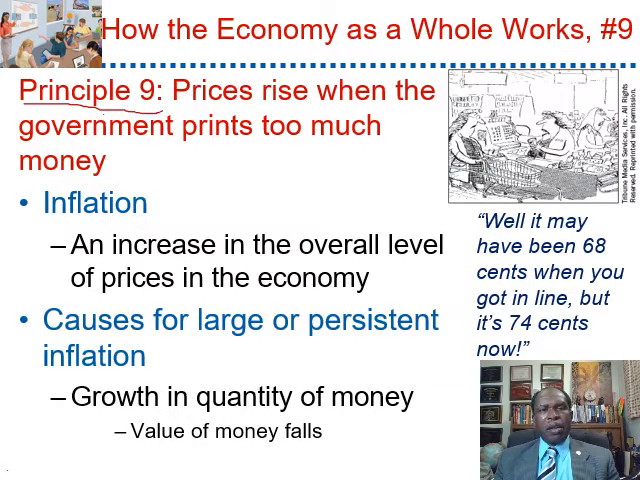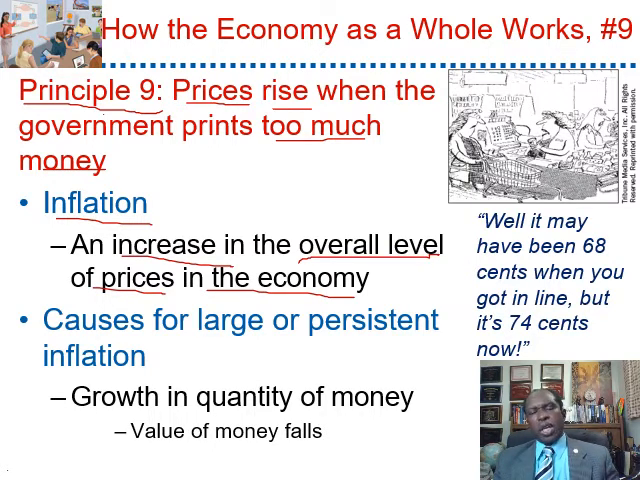Principle number 9, prices rise when the government prints too much money. By printing too much money, this will lead to inflation. So inflation is an increase in the overall level of prices in the economy. For instance, if prices of education, entertainment, healthcare, energy go up, this will lead to inflation.